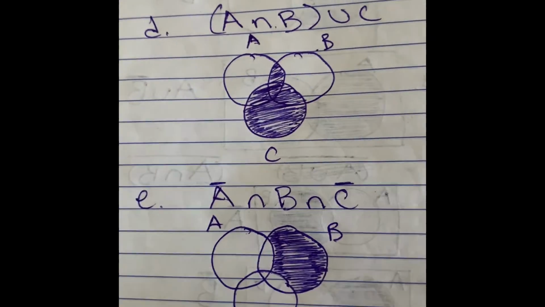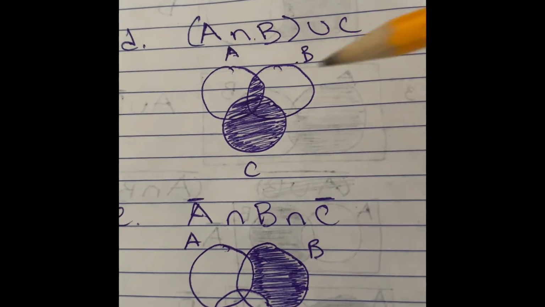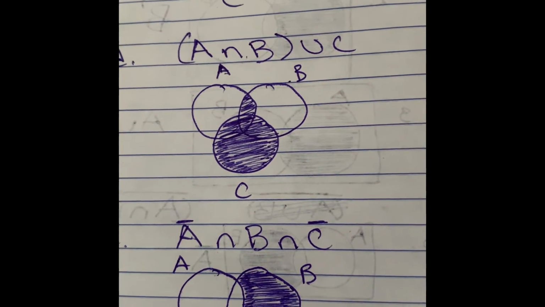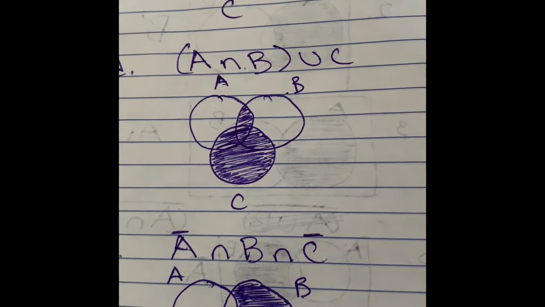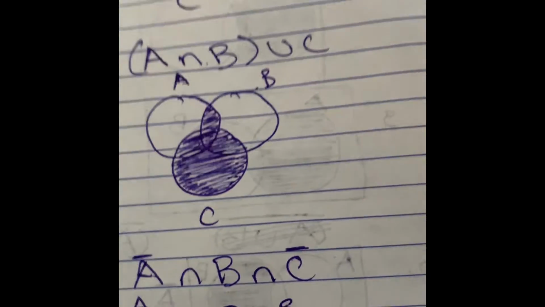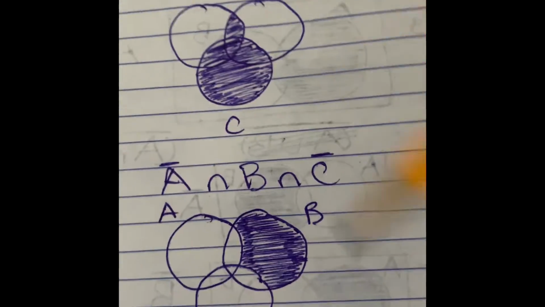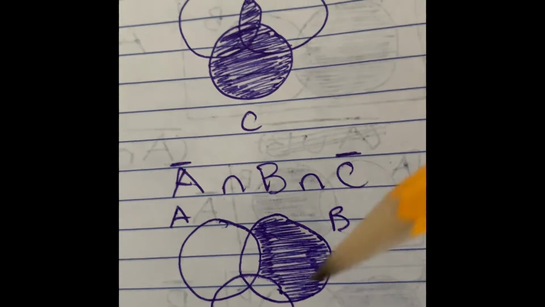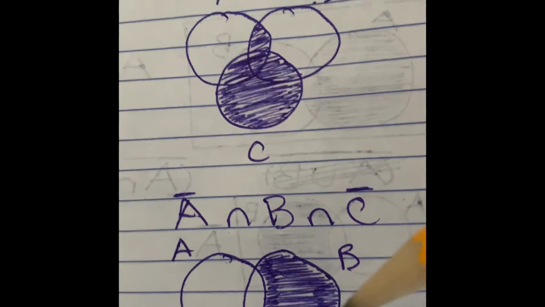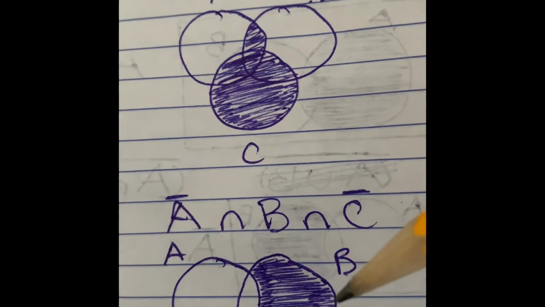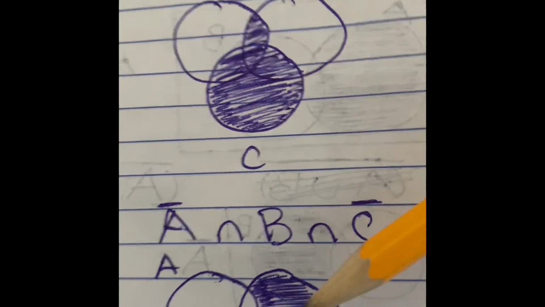Problem E, not A intersecting B, intersecting not C, or the complement of C, another way of saying it. So from this problem, we will shade all this region here.